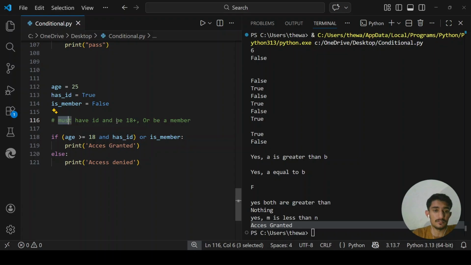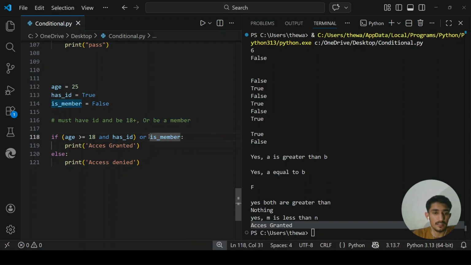His age must be 18, or if he is not 18 or does not have an ID, at least he must be a member. So I use this or operator. I need just this condition to be true, or just this condition to be true. I do not need both conditions to be true. I need just one, so I use the or operator here overall.